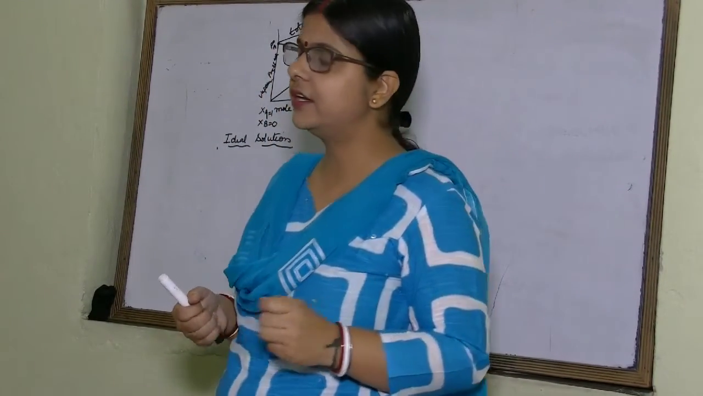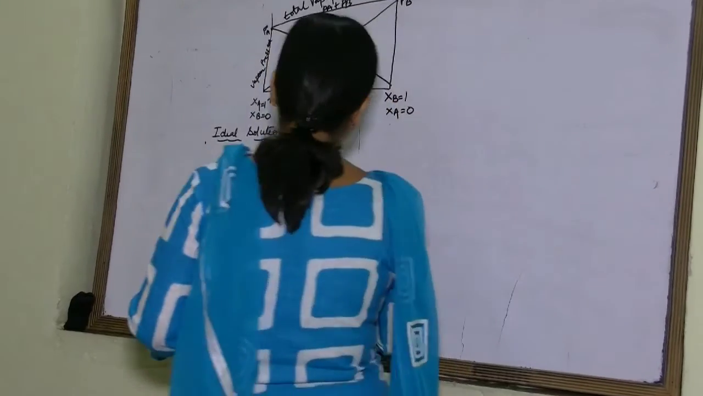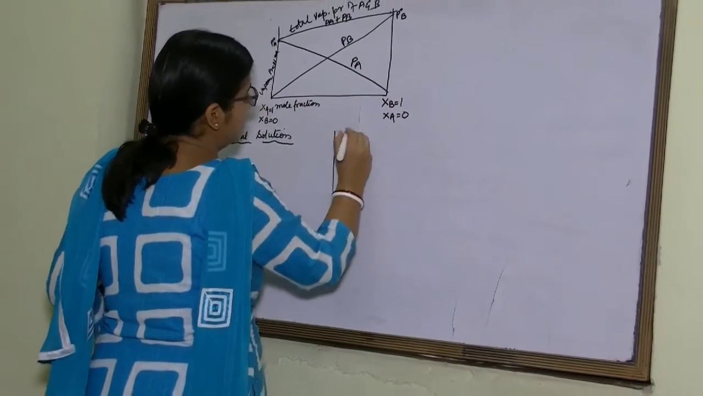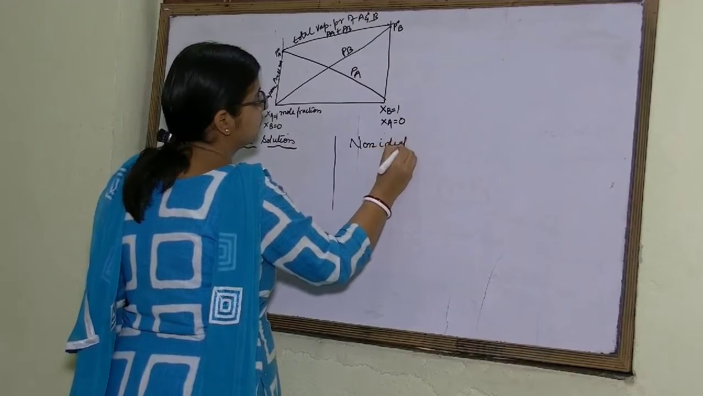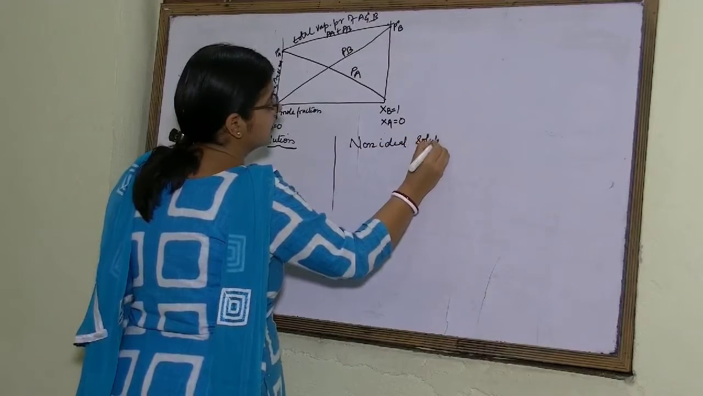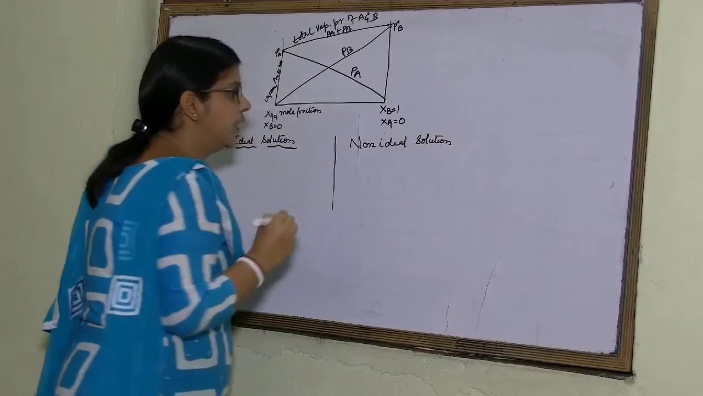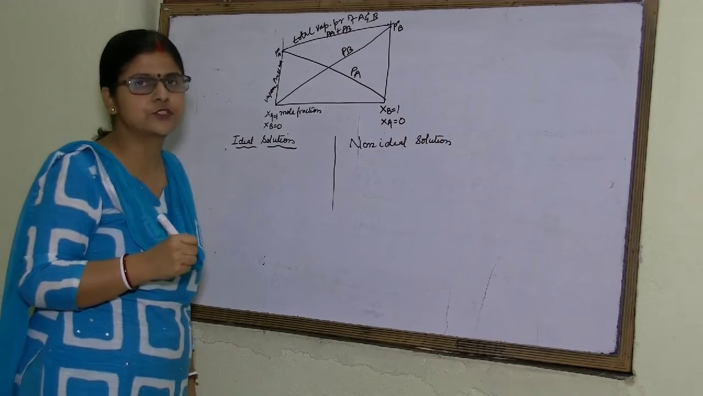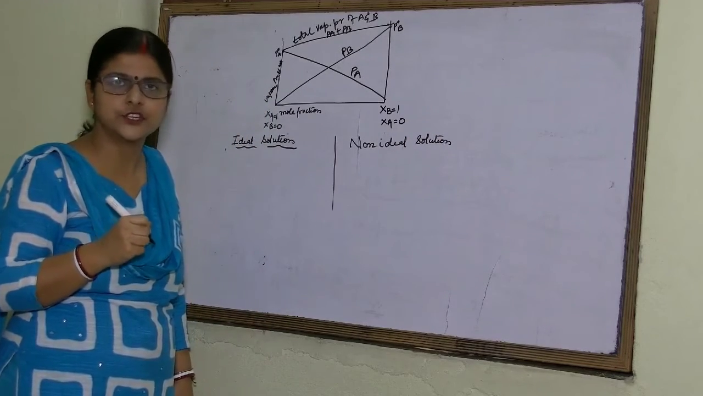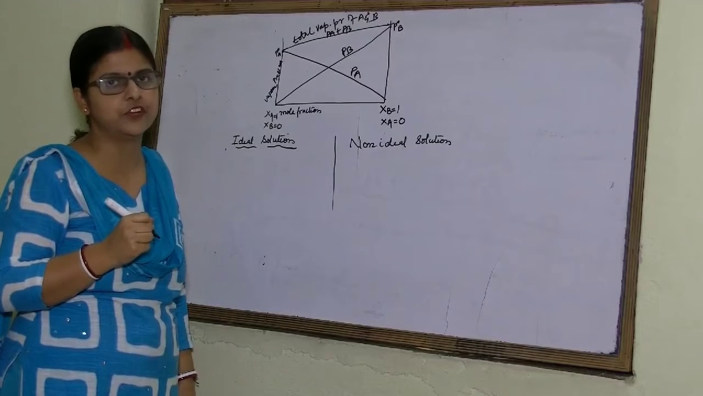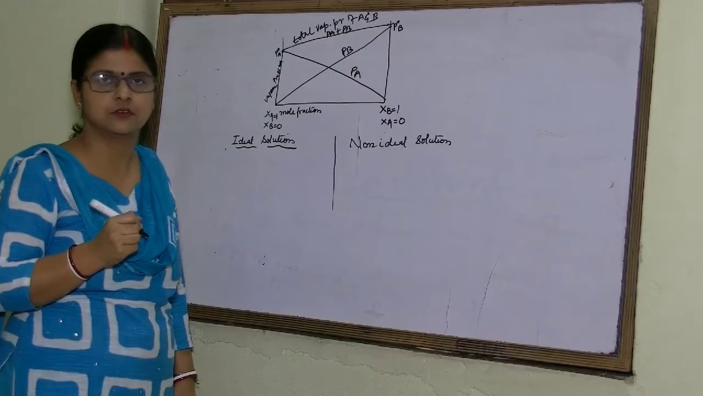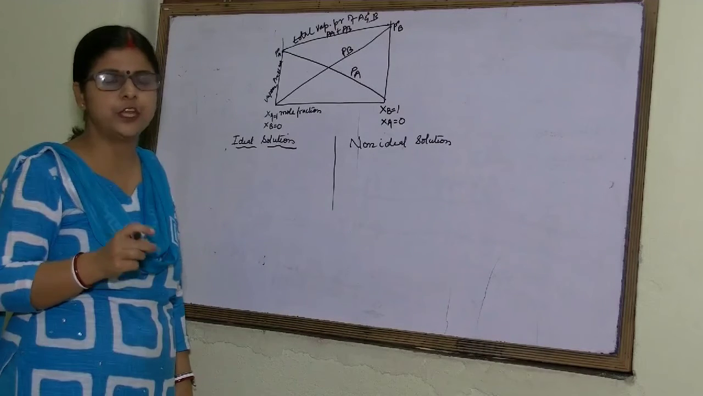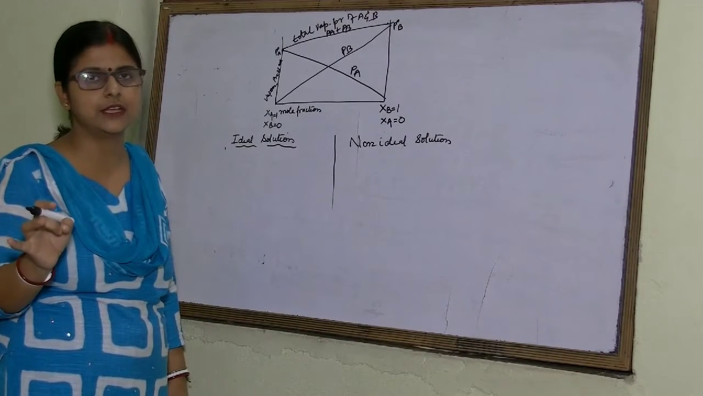Whereas, what is non-ideal solution? If you study non-ideal solution, what is non-ideal solution? A solution which does not obey Raoult's law under all conditions of temperature and pressure, that is known as non-ideal solution. So what is the difference between ideal solution and non-ideal solution?